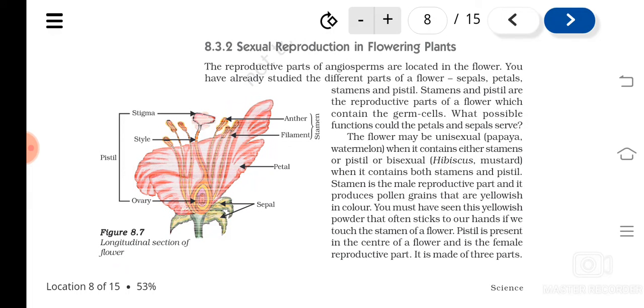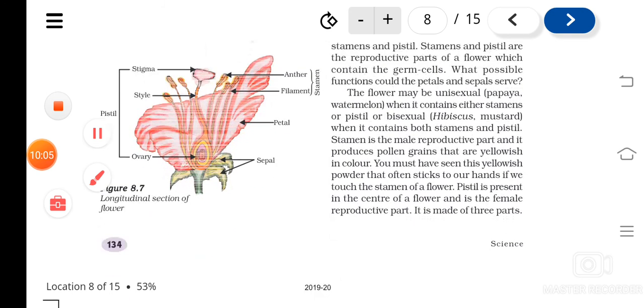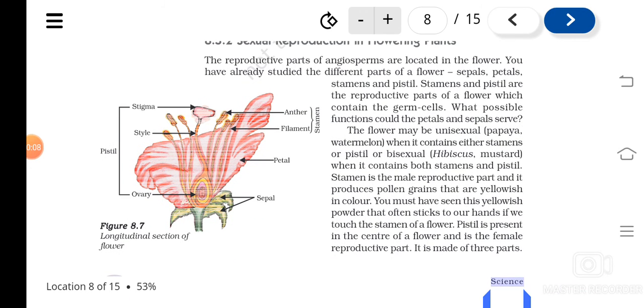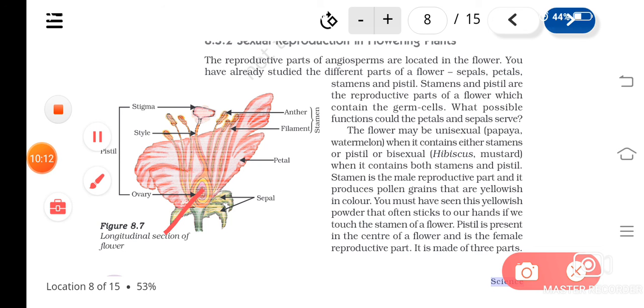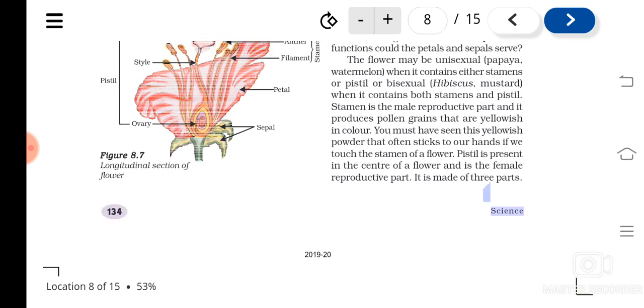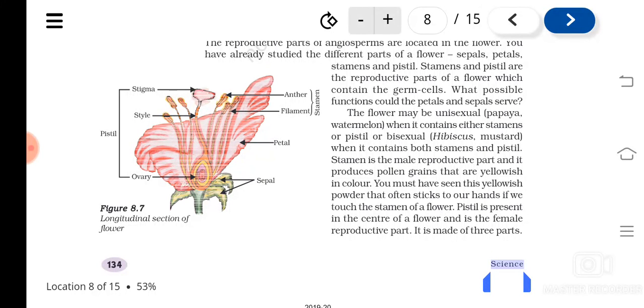Understood? Now ovary contains what? Ovules in them. In each ovule there will be female gametes. So female gametes are formed inside the ovule, and the pollen grain has the male gametes. Male gametes are seen in the pollen grains. So pollen grains are not actually the gametes; they produce the male gametes.